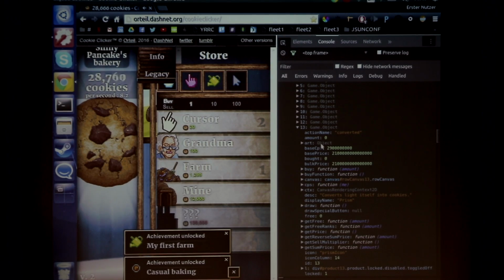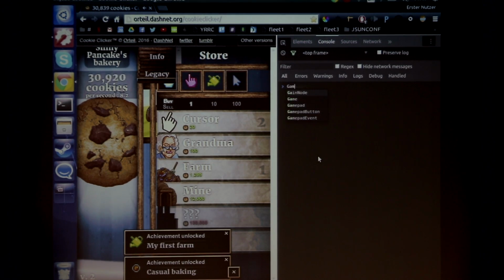If you only update one of those values, it does nothing, because the game internally checks to see if those numbers match to see if the user cheated. So what we have to do is increase both of them. Okay, let's try that. So it was game objects by ID, then we got 14, so I need 13, and then amount equals some crazy big number, and then the same number for game object 13.board.